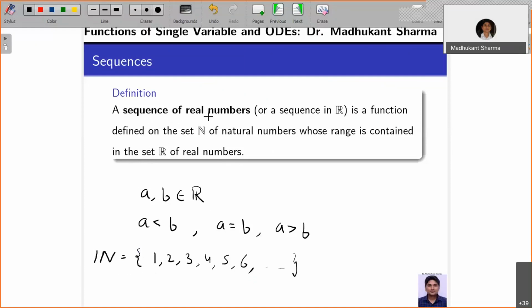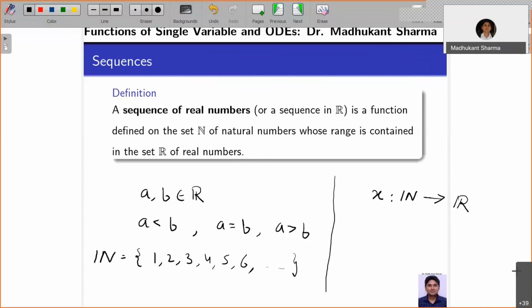At a later stage, you can generalize this to a sequence of complex numbers, or a sequence in some spaces, such as 2-dimensional space, 4-dimensional space, and so on, which you will see later, maybe in a linear algebra course. So what it says is it's a function. We denote it by, let's say, x, whose domain is the set of natural numbers and whose range is inside the set of real numbers.